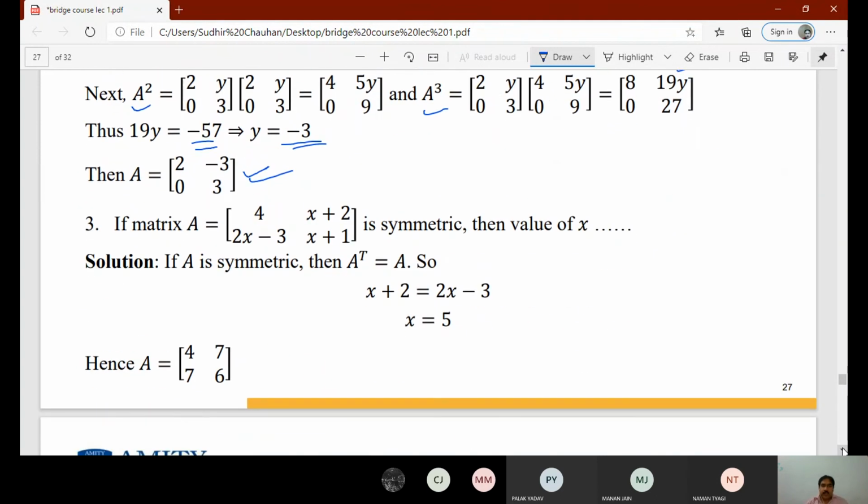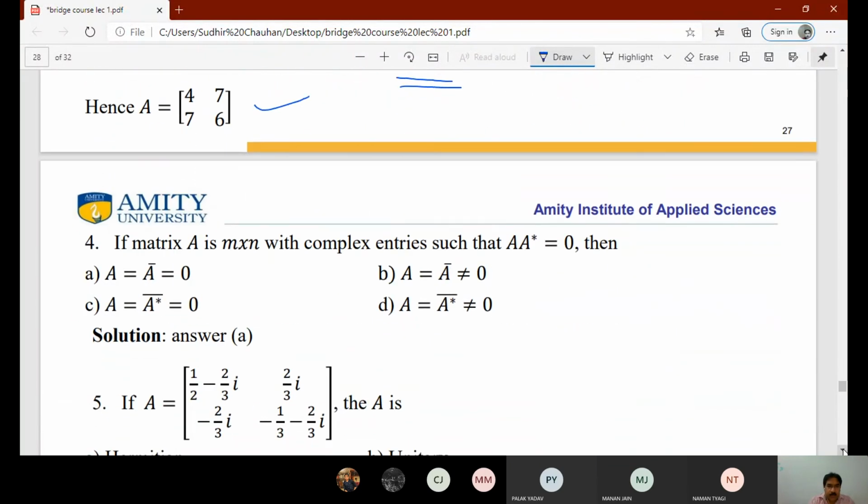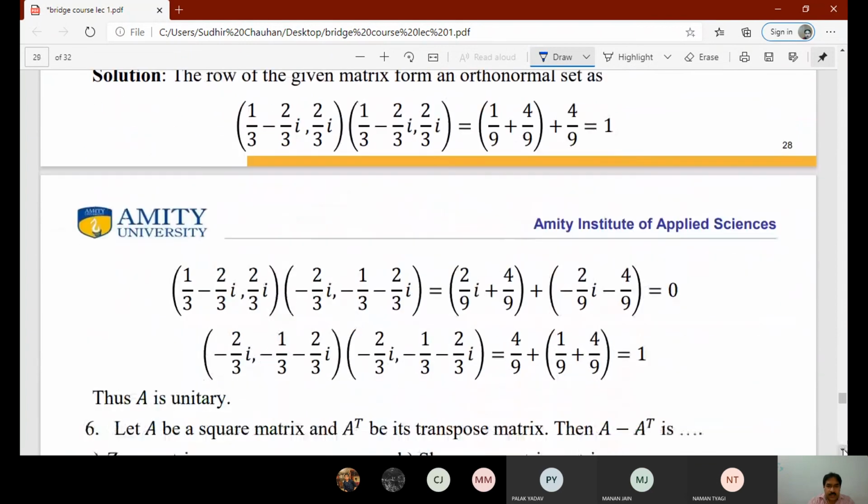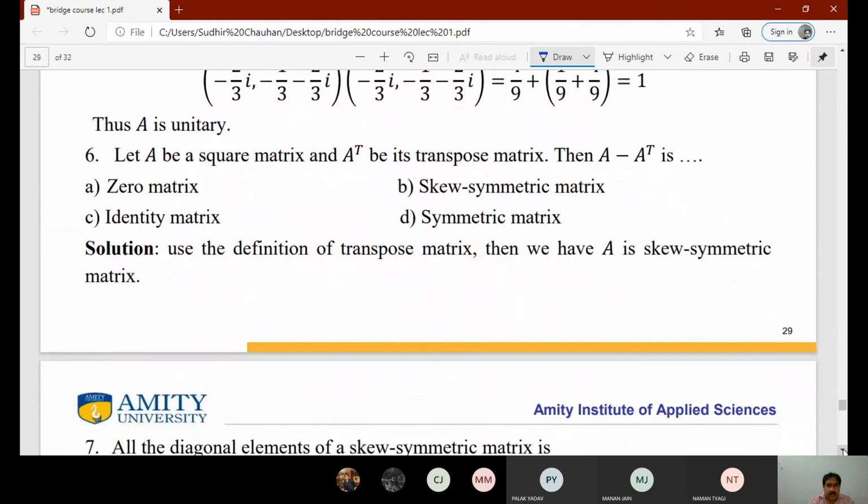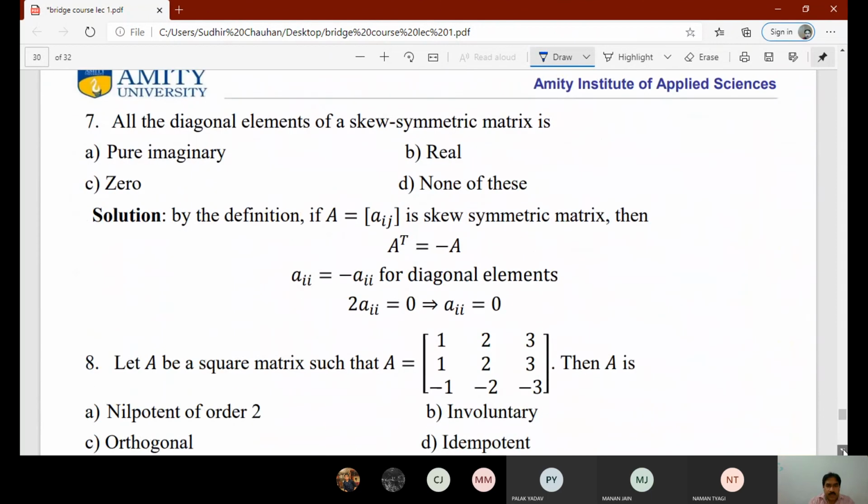Now question number 3, if a matrix A is given by [4x plus 2, 2x minus 3; x plus 1], and it is symmetric. Now if it is symmetric, then Aij is equal to Aji. So we can put these two elements equal. If we put these, we'll get x is equal to 5. So in that way we can find the matrix. So these are some examples which we can do. These are directly based on definitions which we have done already.